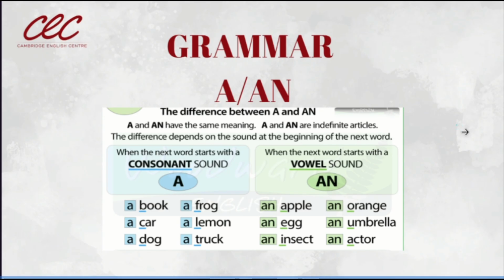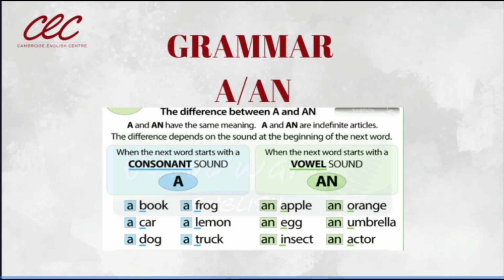Esa es la diferencia. Now, what is the difference? The difference depends on the sound at the beginning of the next word. Depende del sonido con el que comienza la siguiente palabra. Tenemos que irnos más por el oír, por lo que escuchamos.